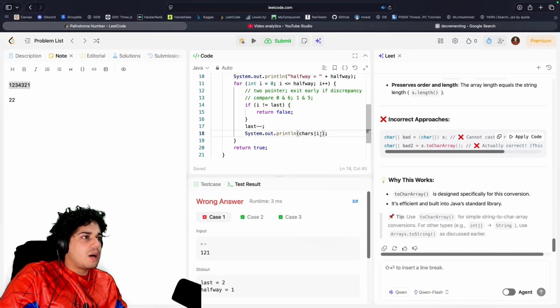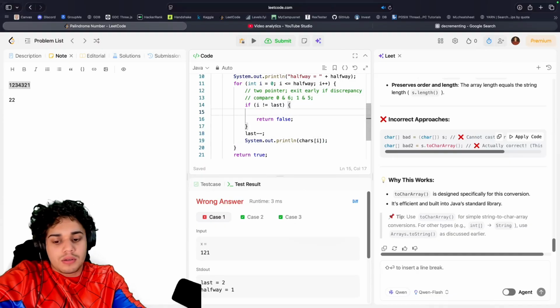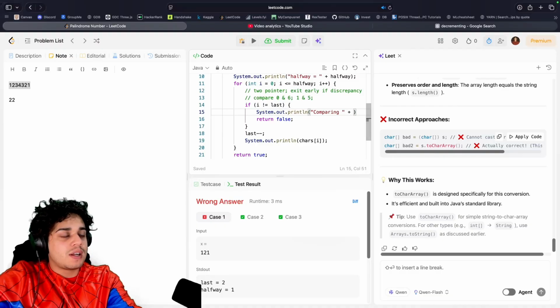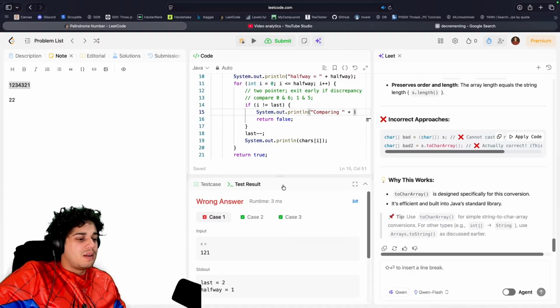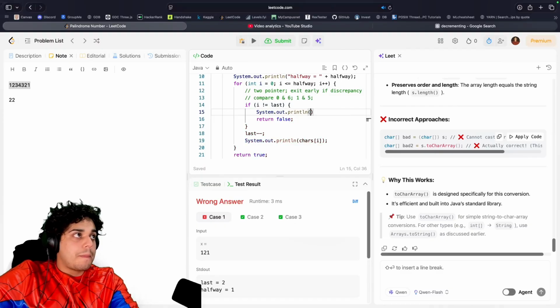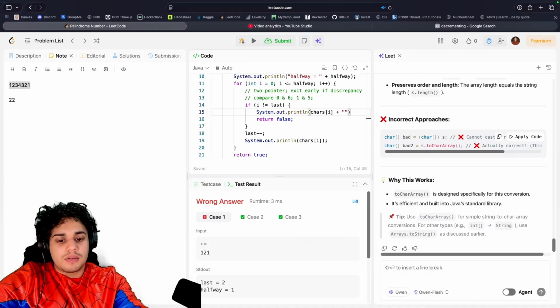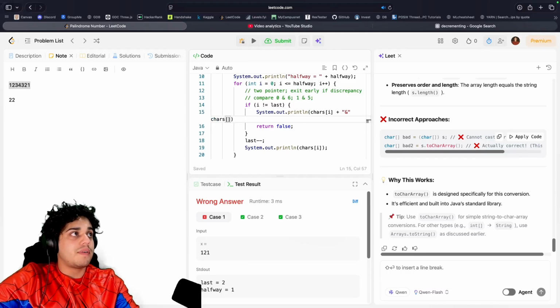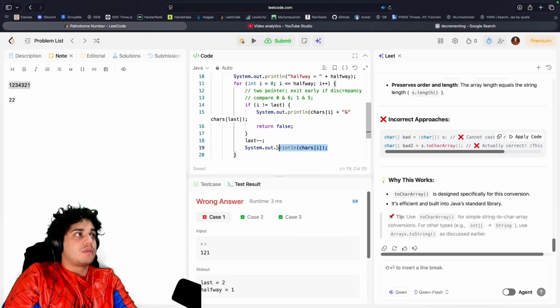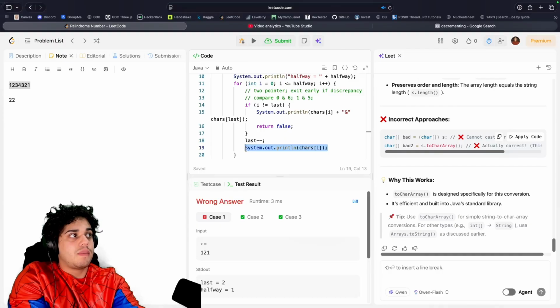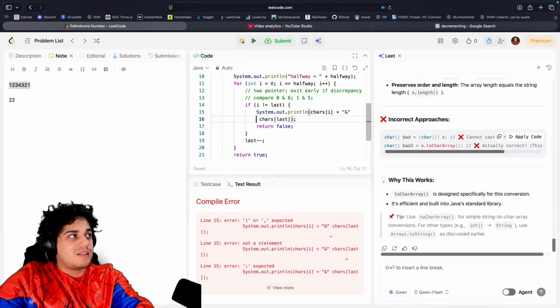Now we print out each one. Do we print out each one? No, I want to print out what I'm comparing. So I'm going to say comparing. I'm trying to think how the output will look. I don't want it to look too messy. Oh, I know how to do it. This is how I'm going to do it. I'm going to do chars at I plus this little sign thing because it'll be each one on a new line, and then I'll do chars whatever last it currently is. Never forget the semicolon. So let's check that out now. It's kind of hard to see with this freaking thing.